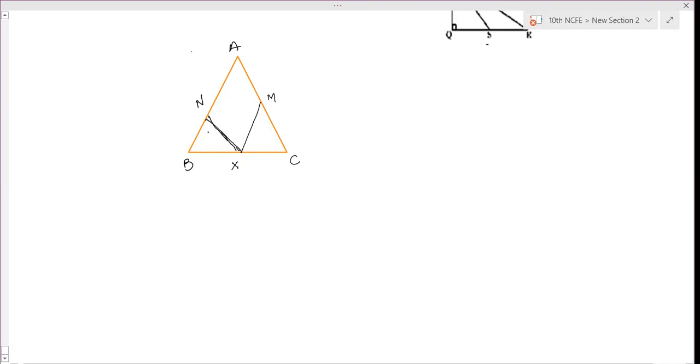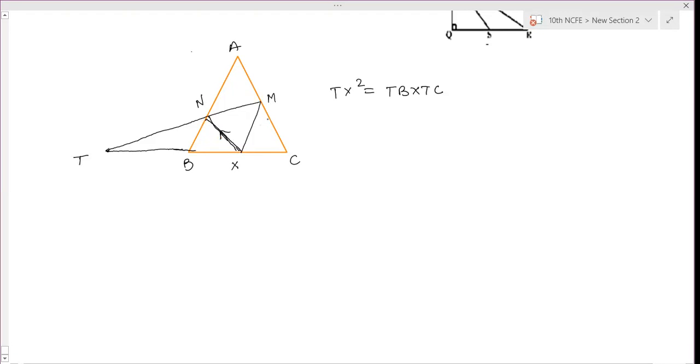It is meeting CA and BA in points M and N. Then MN meets BC produced, so we have to produce it to meet BC produced in point T. This is point T. Prove that TX square is equal to TB into TC.